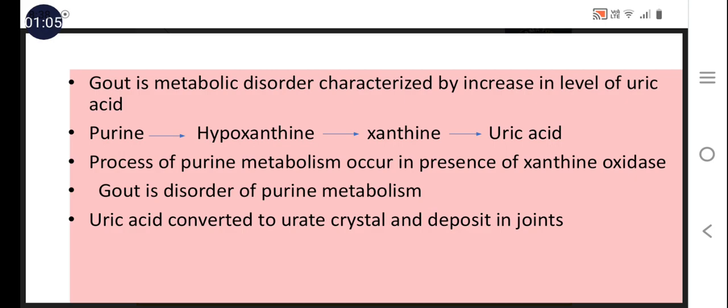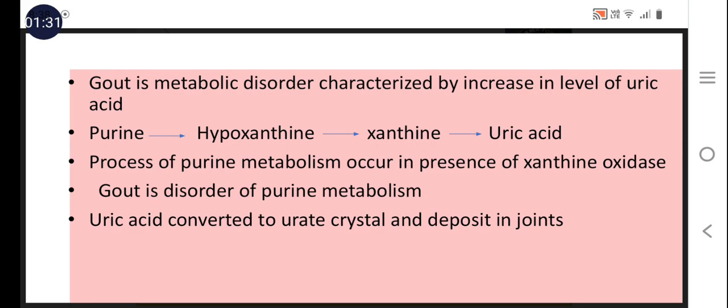But under certain conditions, metabolism of the purine increases in our body beyond a specific limit, meaning it occurs in excess. Because of that, the level of uric acid also increases in our blood in excess, and that uric acid cannot be excreted easily from the body because uric acid is less water soluble.